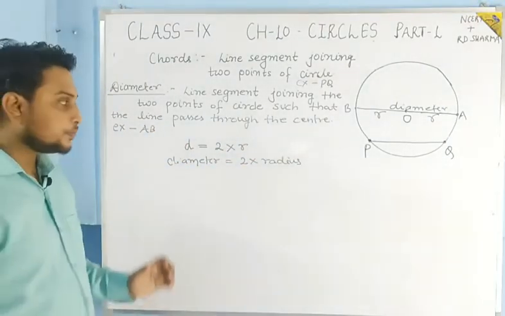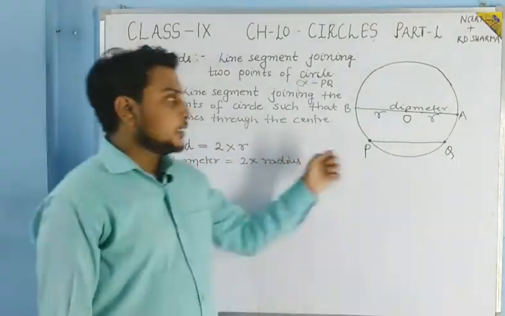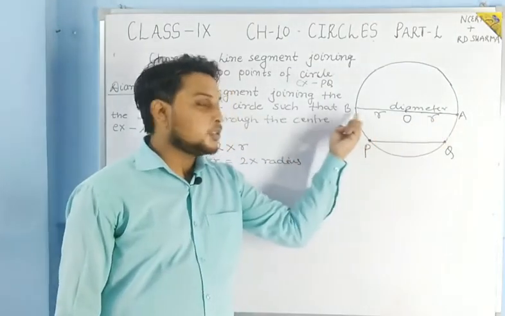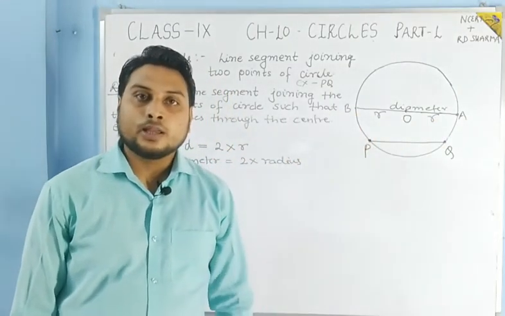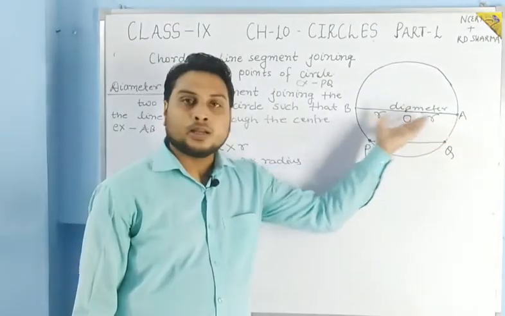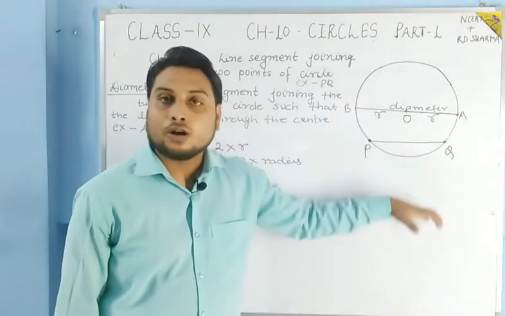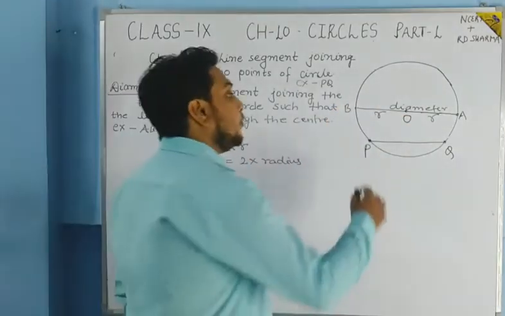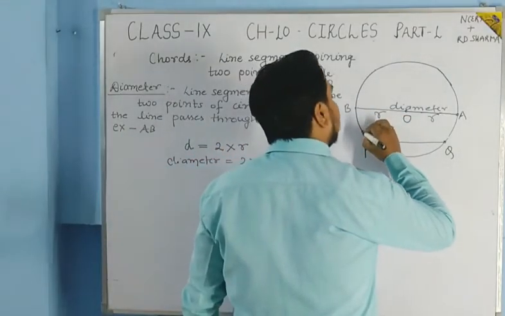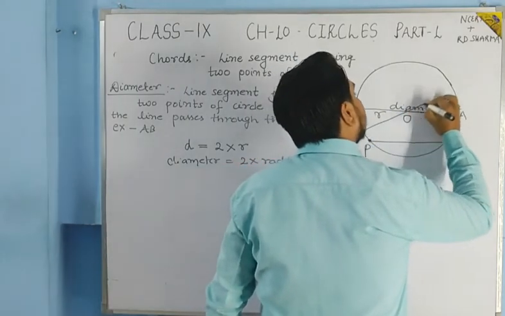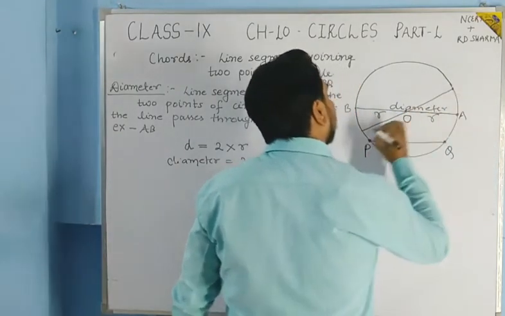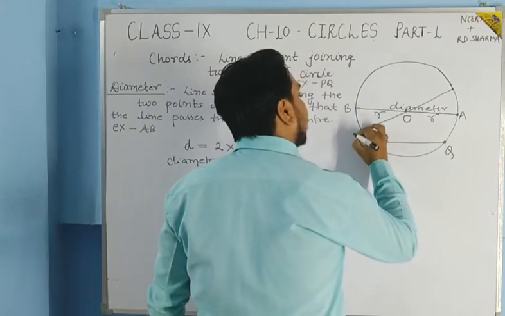Okay students, one more thing. See students, the diameter is also a chord, but it is the longest chord of the circle. Means whatever chord you take, if it passes through the center, then it will be the diameter.